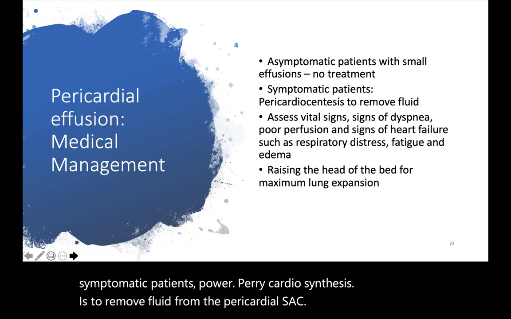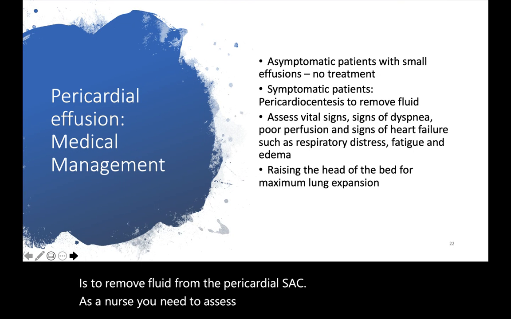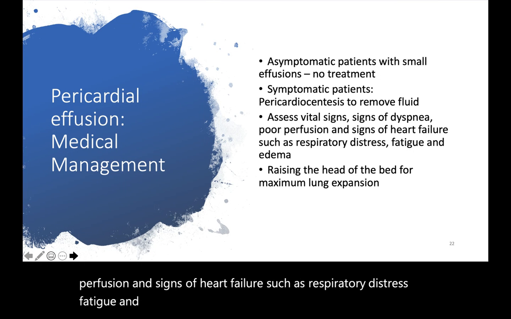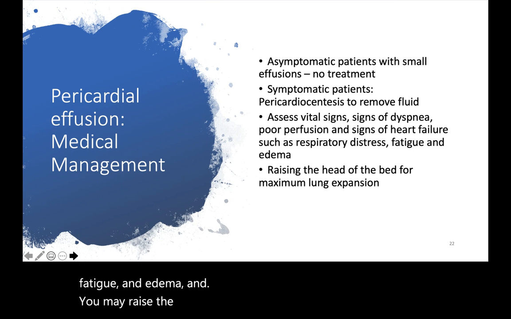As a nurse, you need to assess vital signs, signs of dyspnea, poor perfusion, and signs of heart failure, such as respiratory distress, fatigue, and edema. And you may raise the head of the bed for maximum lung expansion.